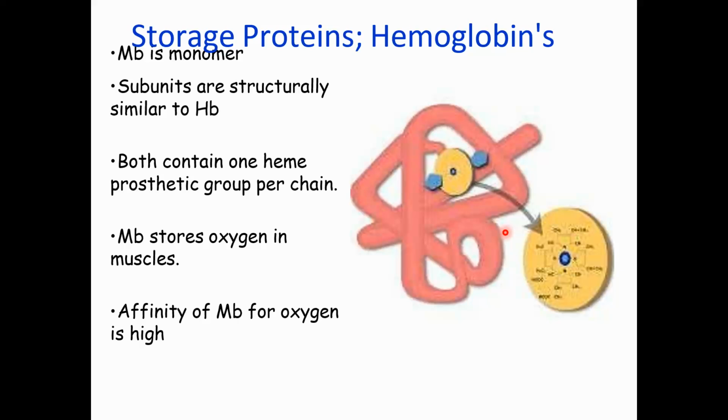That is how myoglobin stores oxygen rather than transporting it. Hemoglobin binds with oxygen, but not with a lot of affinity, so it releases oxygen readily. However, myoglobin binds oxygen so tightly that it stores oxygen, while hemoglobin transports oxygen.